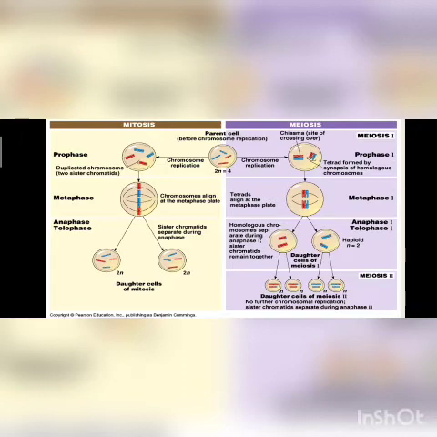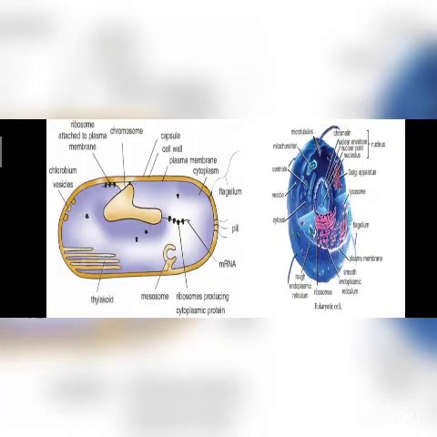Mitosis takes place in our somatic cells other than sex cells. Mitosis helps in repair of the cells, but meiosis forms gonad cells. Gonad cells means sex cells, sperm and ovum.